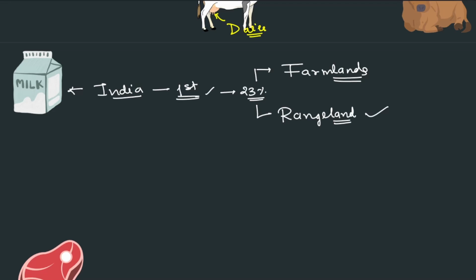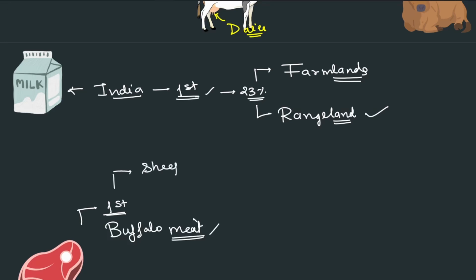One more thing, India is also the largest producer of buffalo meat. Second, it is the largest exporter of sheep and goat meat. India is first in sheep as well as goat meat, as per the animal husbandry department. So this is their economic contribution, apart from the human side.